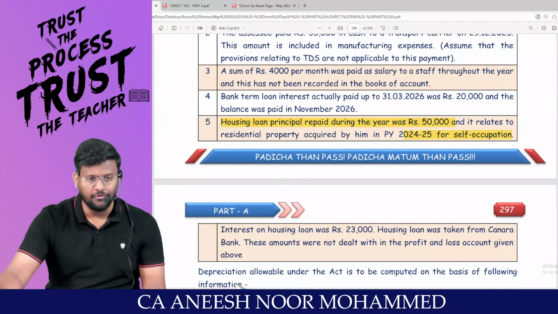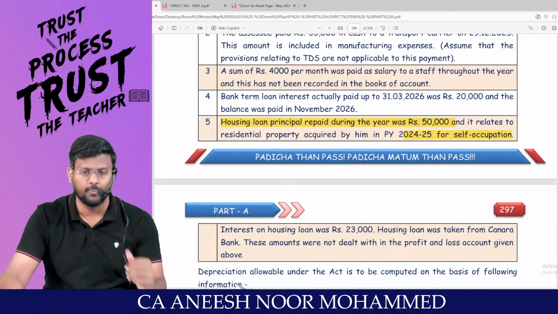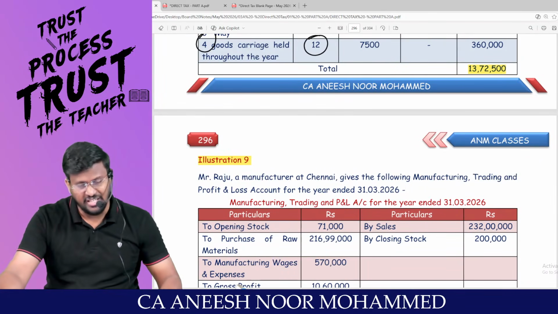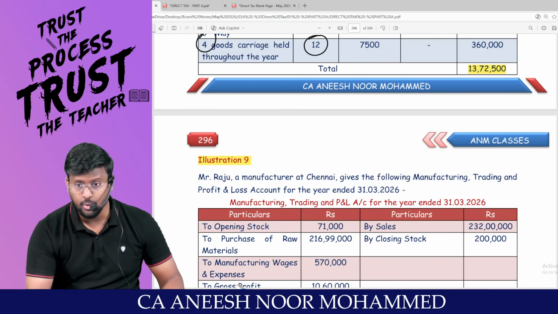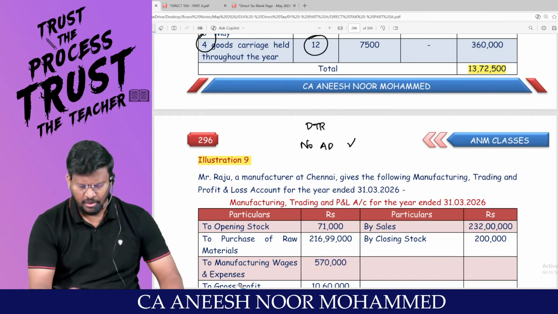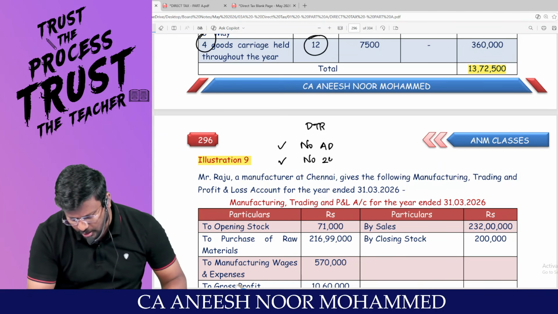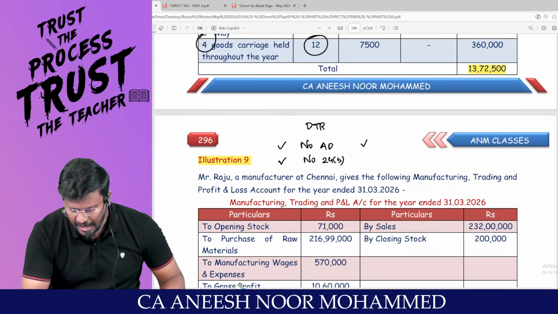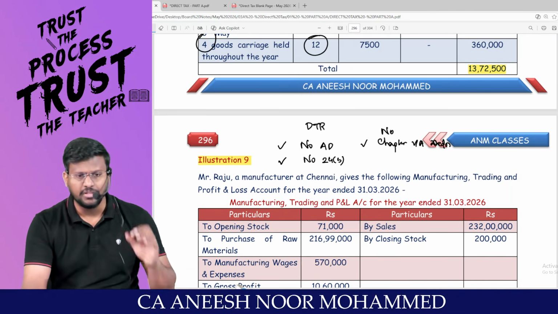A very good question from PGBP. Sir, they are testing even IFOS, even IFHP also. The highlight of this question is that the assessee decided to travel through the default tax regime. You can write that under default tax regime, no additional depreciation. Sir, under default tax regime, no section 24B. Already we know, under default tax regime, no Chapter 6A deductions. Am I right? These are the highlights of this question.